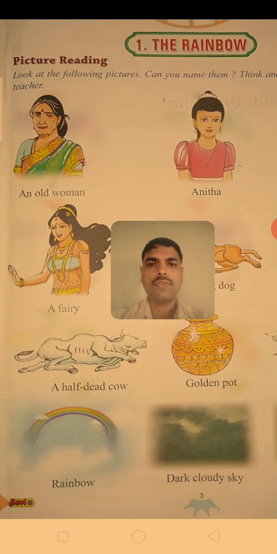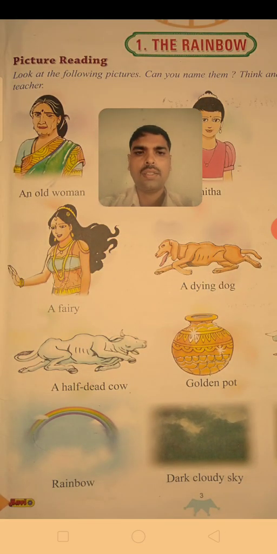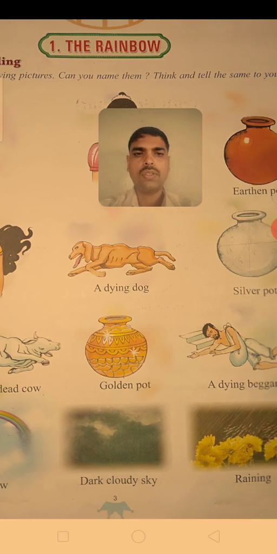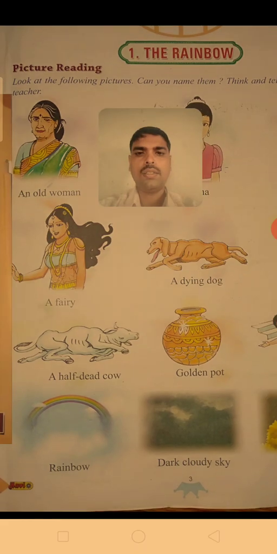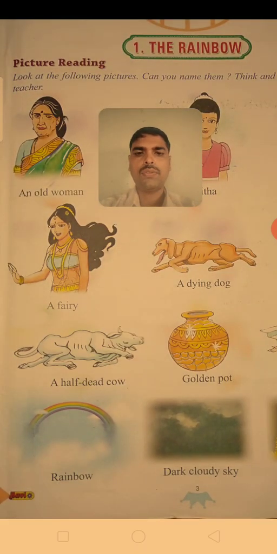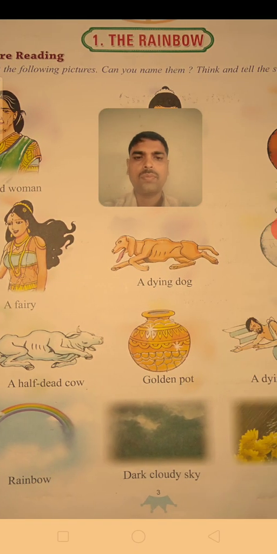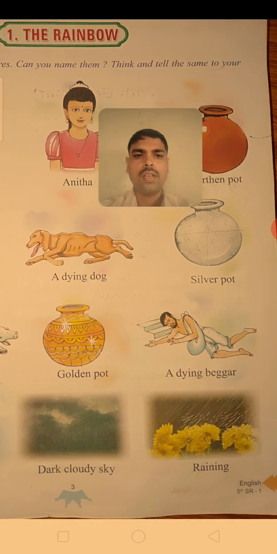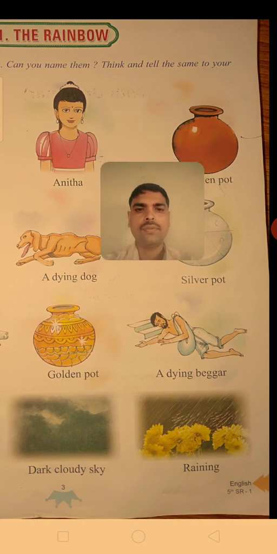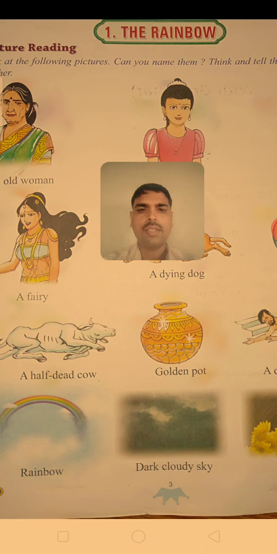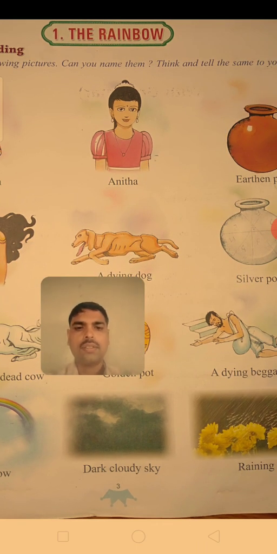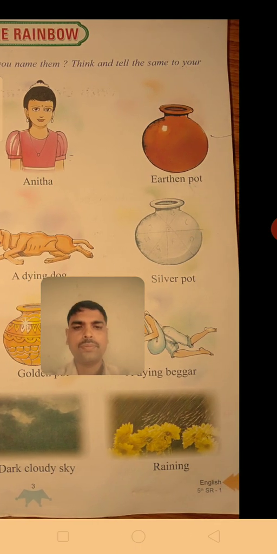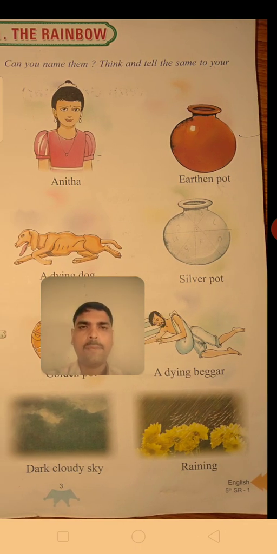And next this is a fairy, and a dying dog, silver pot, and a half dead cow, golden pot, a dying beggar, and here see the rainbow, dark cloudy sky, and this is raining.